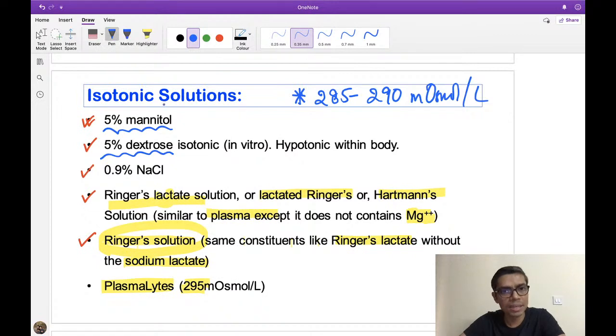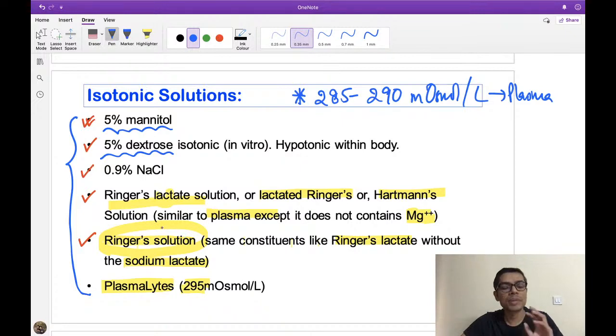All of you know this, but just for reinforcement, the tonicity of all of these solutions is near to plasma tonicity. It may not be exactly within the range of plasma osmolality, but all of these solutions have osmolality close to plasma osmolality. It may be 310 also, but that will also be known as an isotonic kind of solution because it is very close to plasma osmolality, right?